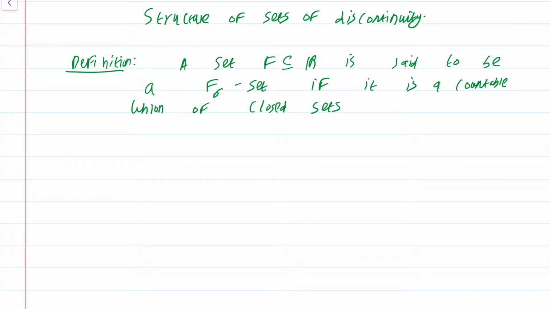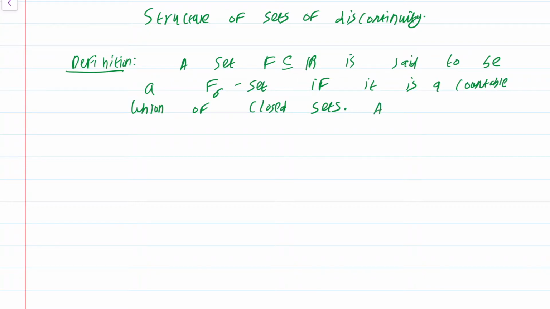Recall that an intersection of closed sets is always closed and a finite union of closed sets is closed. So a countable union of closed sets need not be closed. I have given an example before. So a countable union of closed sets is what is known as an F sigma set.